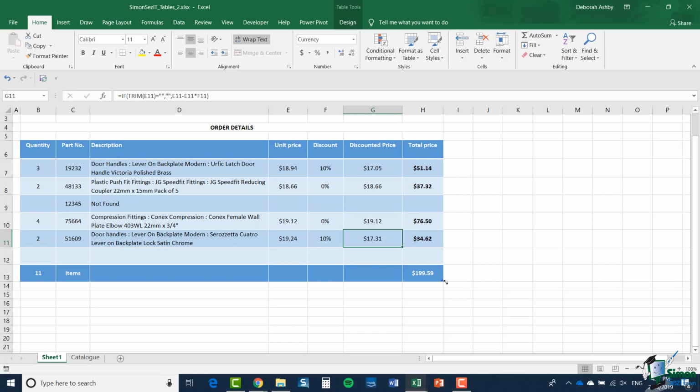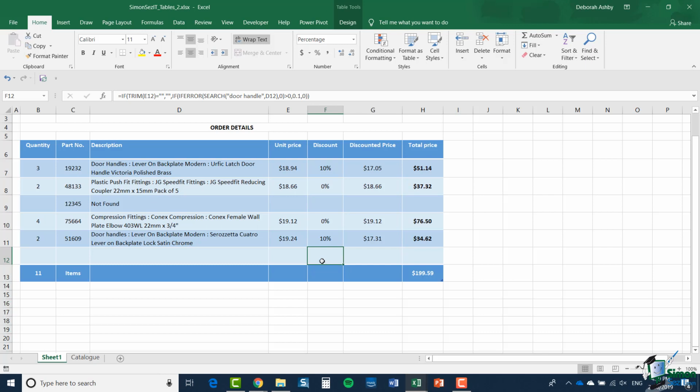Now what happens when I click and drag down one row is that I appear to get an empty row, which is great. And if I click in cell C12, you'll see it's empty. But if I click in cell D12, it's not empty at all. And what Excel has done is to fill down the formula for me. And in fact, in all of the columns where there are formulas, Excel automatically fills that formula down for me. So it does quite a bit more than insert an empty row. So that's a pretty easy way of inserting a row, and I'm sure you won't be surprised to learn that there are several other ways of doing so.